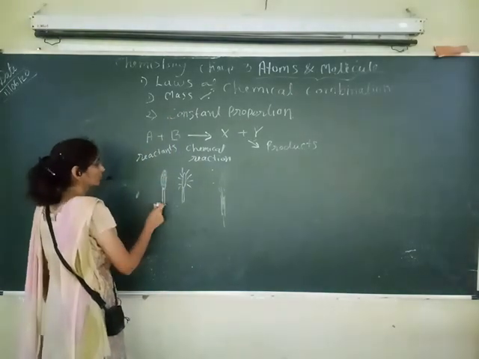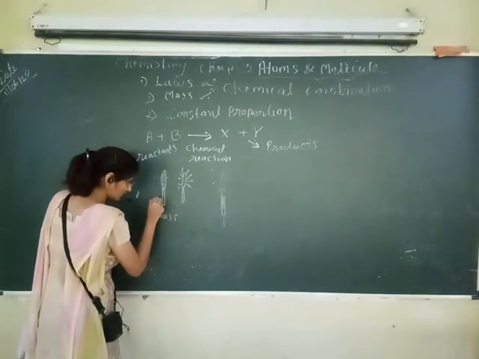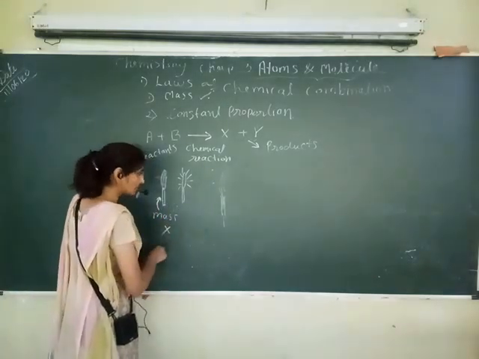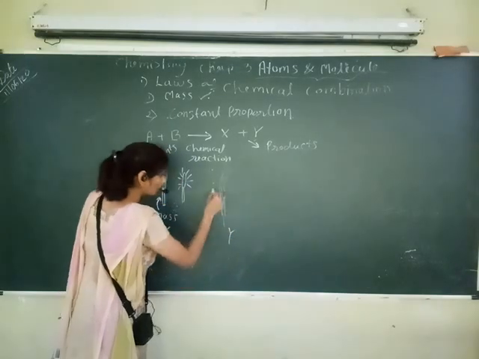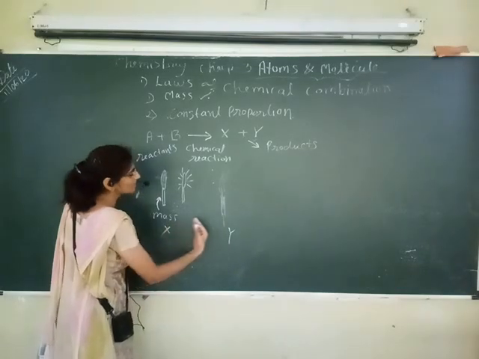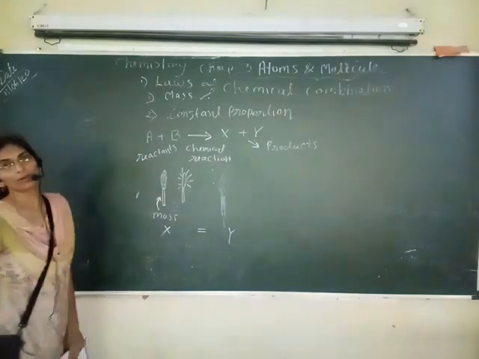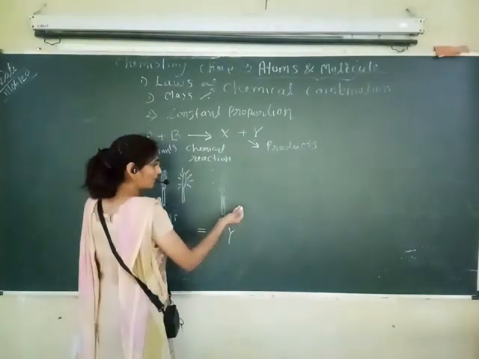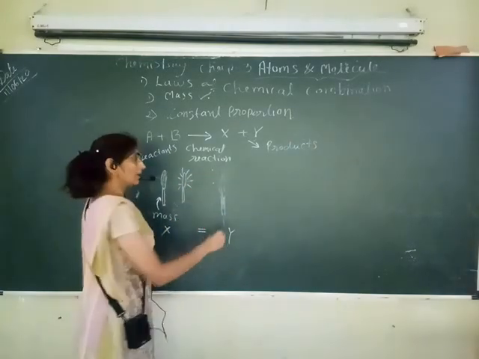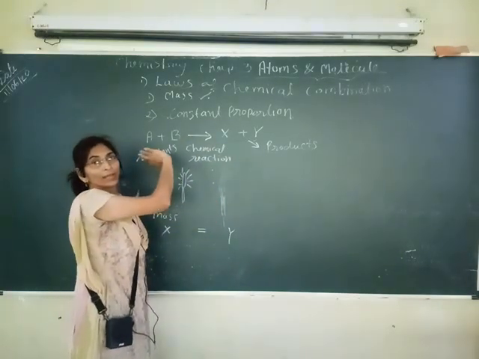So what is meant by the first rule? By applying the first rule here, when we take out the mass of the original matchstick before burning, suppose the mass is x and after burning its mass is y. So what will be here according to this rule? After burning also, the mass of x is equal to the mass of y. These both masses are equal, because mass is neither created nor destroyed. It is only released in the form of energy.